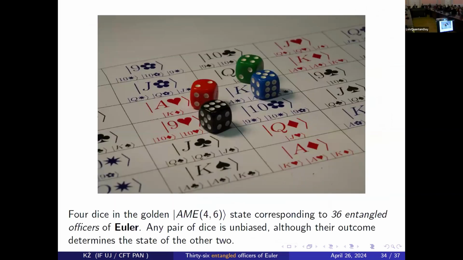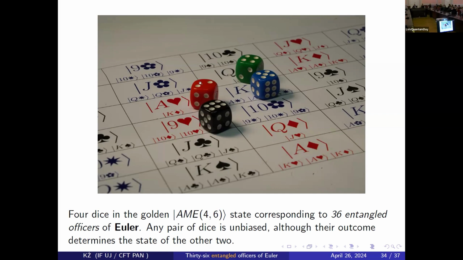And now another remark. It is related to this absolutely maximally entangled state of 4 subsystems with 6 levels each. So they're exactly like 4 dice. I was showing 4 dice yesterday. So the idea is like this. If you have 4 dice and you prepare them in such a state, now you pick 2 dice out of those 4, like red and black.